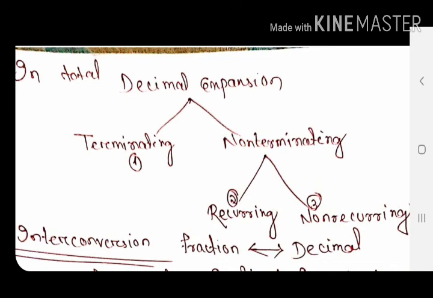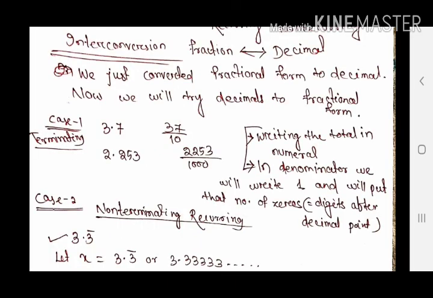of fraction and decimal. We have already discussed this a little in classes 6 and 7. We will discuss elaborately how they are interconverted among themselves. We just converted fractions to decimals in 3 cases. Now we will discuss how to convert decimal to fraction. The first case is very easy. It is 3.7, which we have already done in earlier classes.